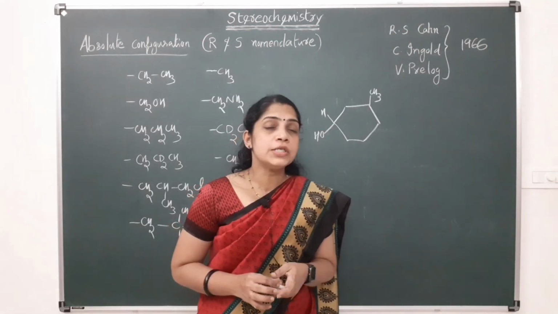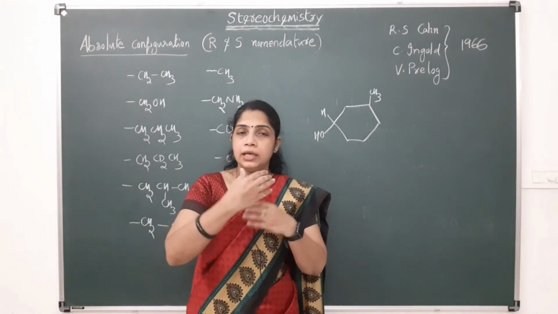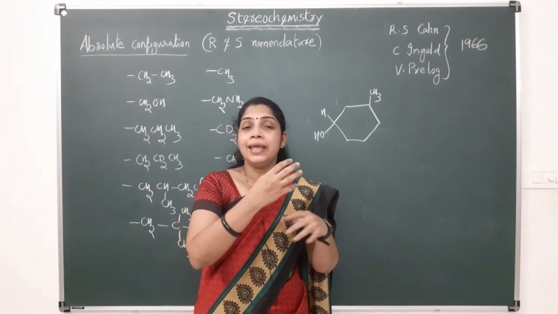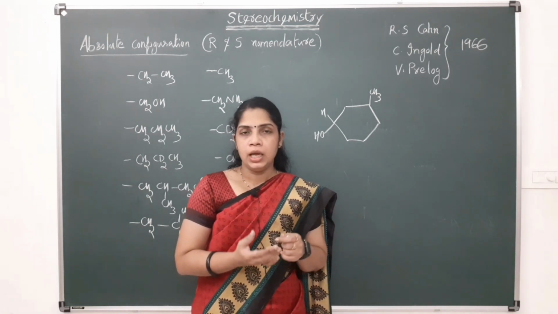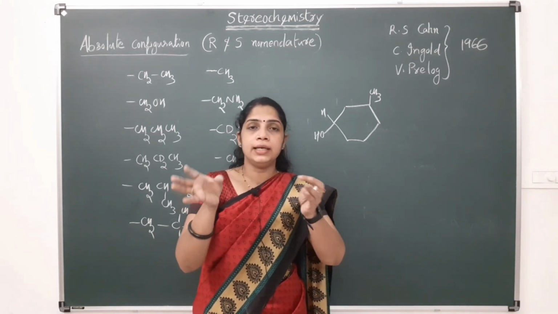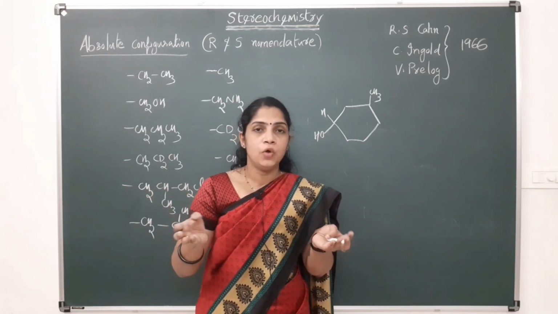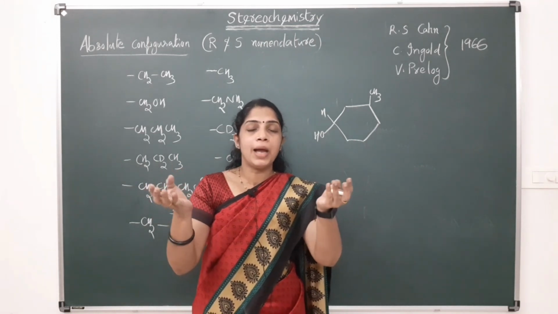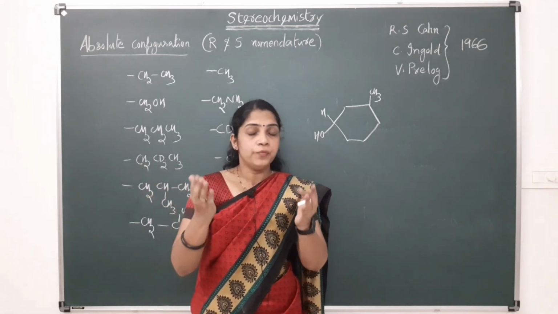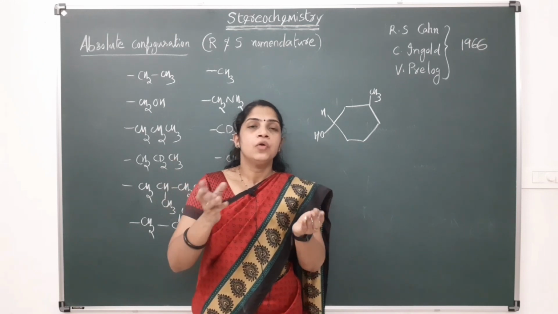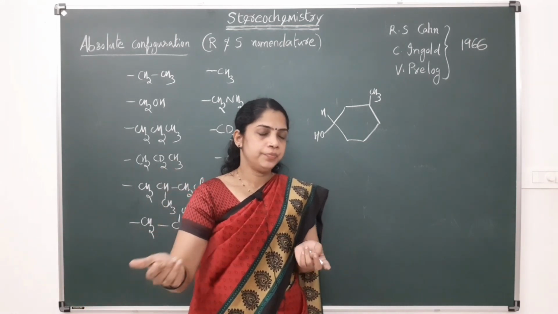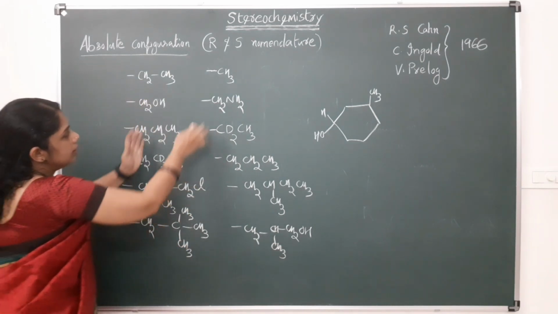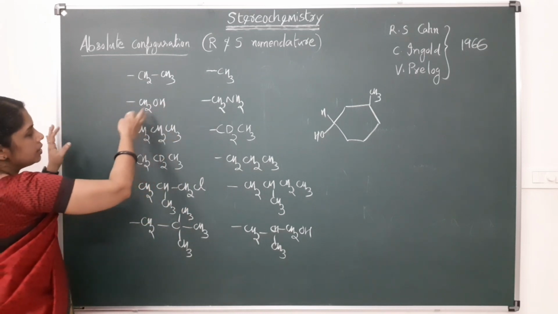Okay. The first rule needs some elaboration, or it must be made more clear. The first rule is: higher atomic number will get higher priority. But what will be the case if both have the same atomic number? If both the atoms or both the groups have the same atomic number, then there is a tie. If there is a tie, we have to consider the nearby atom. Here, suppose these are the different groups. We can compare these groups.